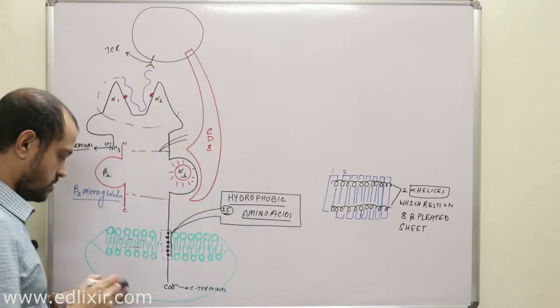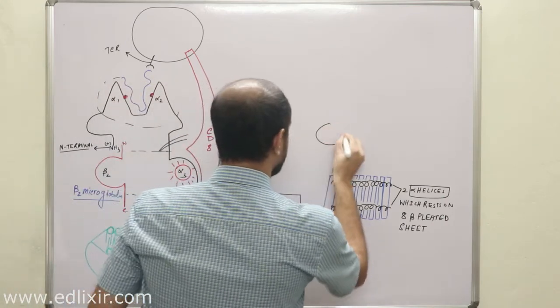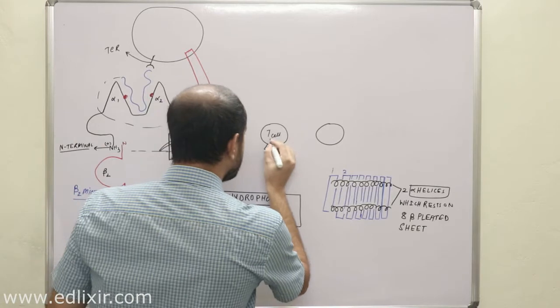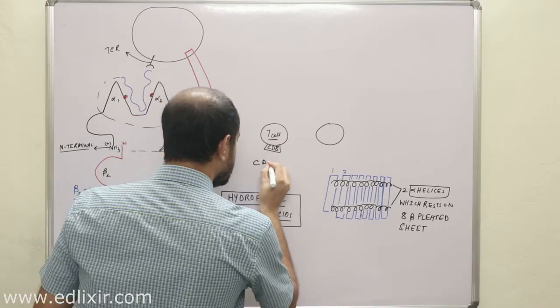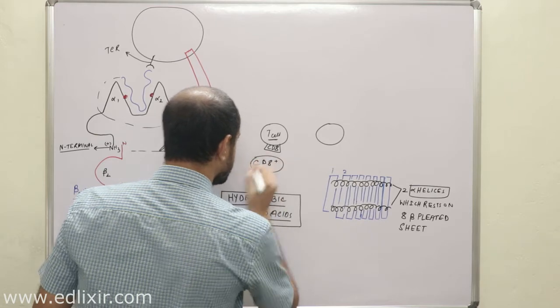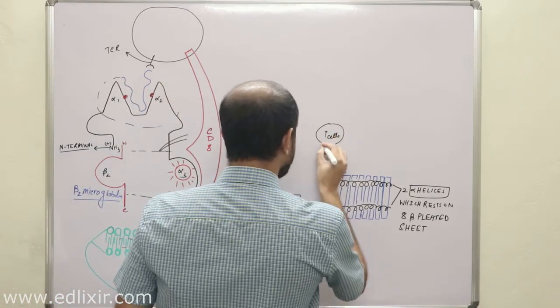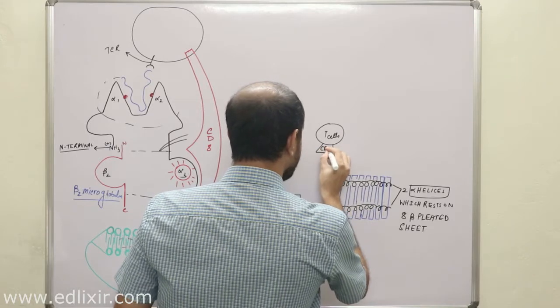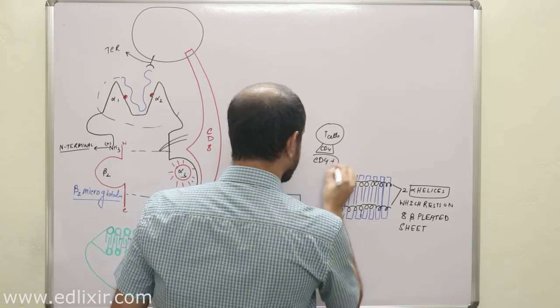Suppose this is a T cell and this is a T cell. This type of T cell which has CD8 molecules is called a CD8 positive cell, and those T cells which have CD4 molecules are called CD4 positive cells.